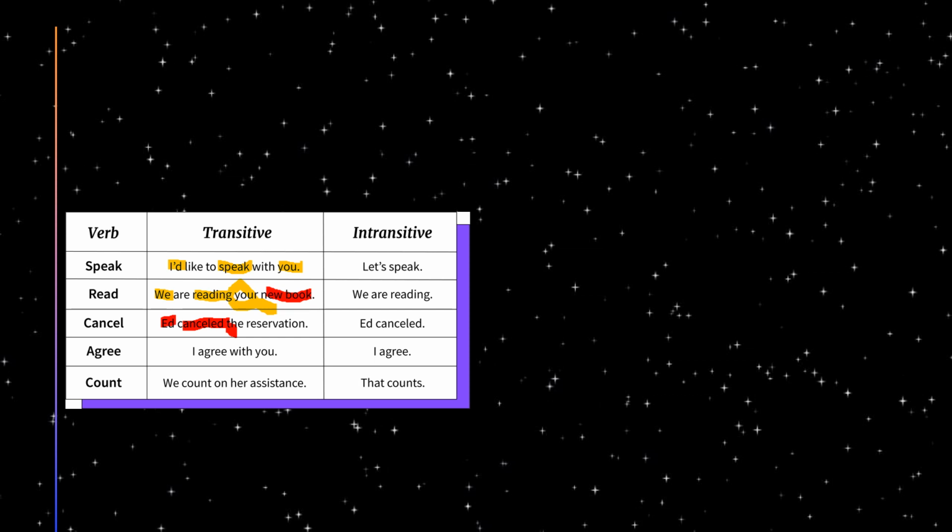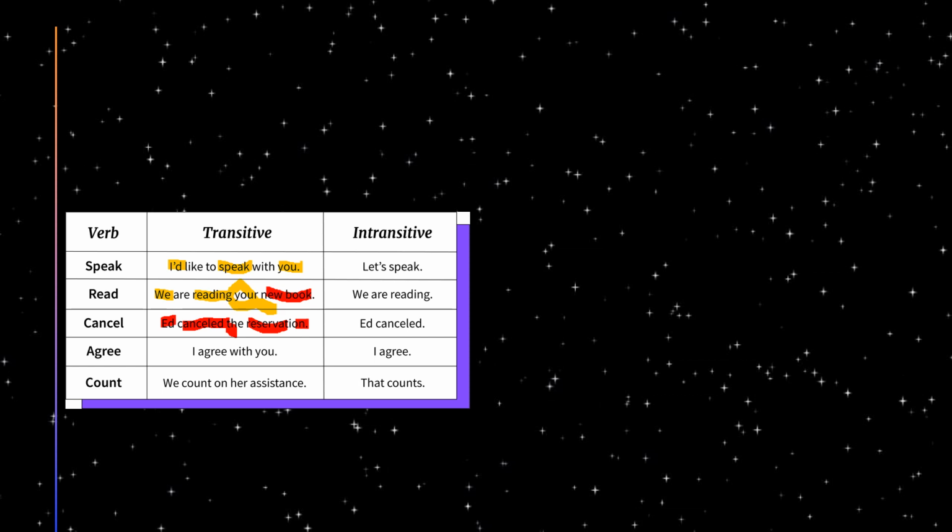If you are getting a single one also, that is transitive. Cancelled what? Reservation. So transitive. On the other side, cancelled what? Nothing. Whom? Nothing. Intransitive.